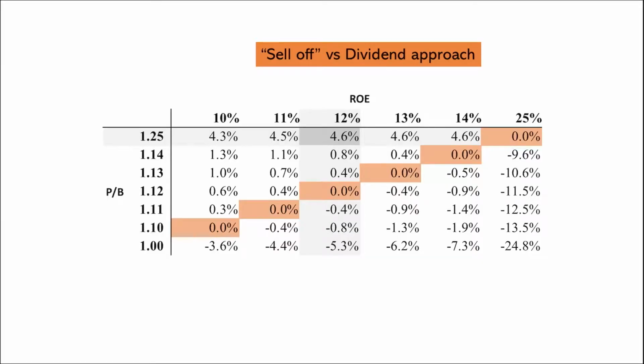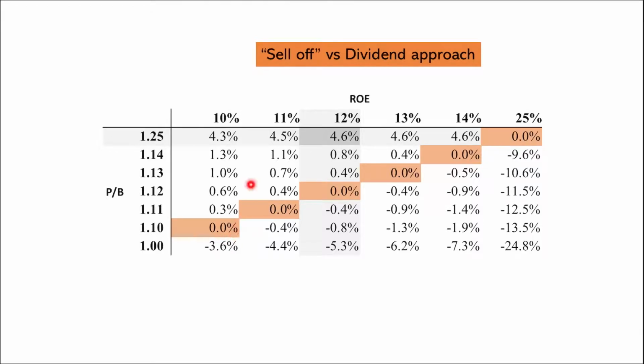So I did a table in which I changed the price to book and also the return on equity. And what I'm showing here is the difference between the sell-off and the dividend approach in percentage. So you can see, for example, that when price to book is 1.10 and return on equity is 10%, there's a case where the situation is the same.